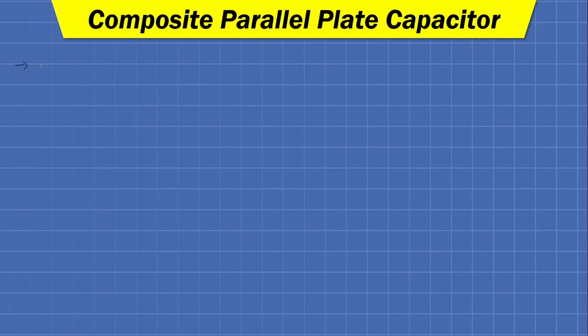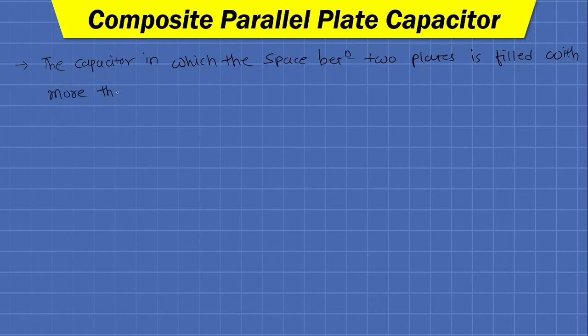So composite parallel plate capacitor is the capacitor in which the space between two plates is filled with more than one dielectric material.